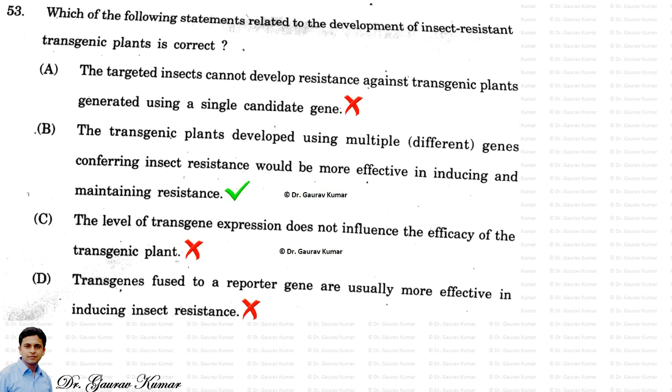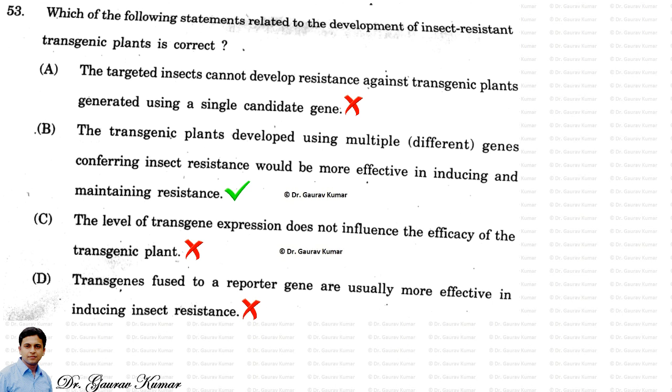Let's see the other two options also. The level of transgene expression does not influence the efficacy of the transgenic plant. No, it influences the efficacy. The higher the copy number of the transgene, the more resistance is provided, because the transgene product will be more in that case. The transgenes fused to a reporter gene are usually more effective in inducing insect resistance.